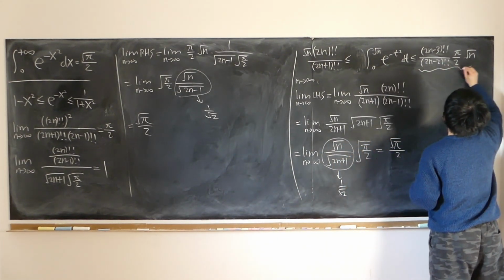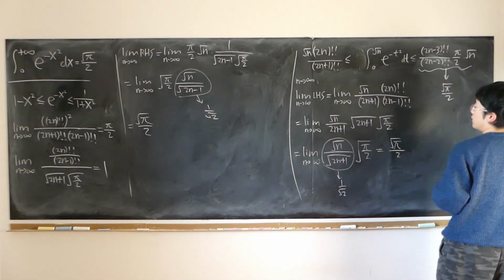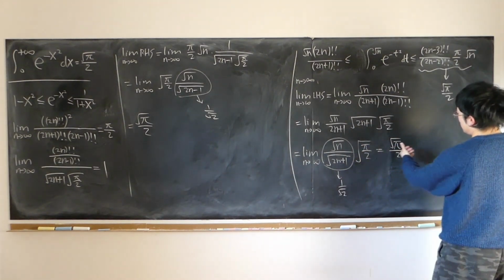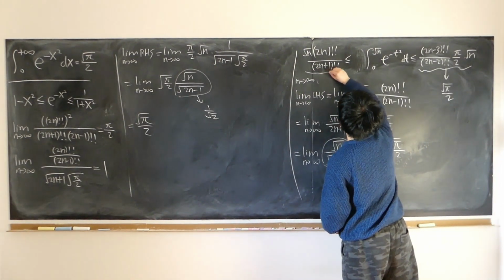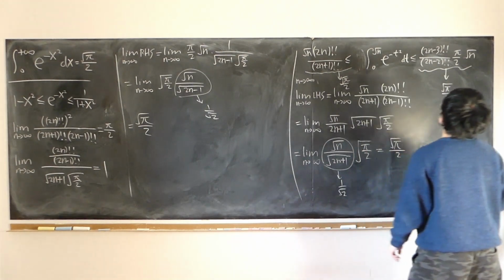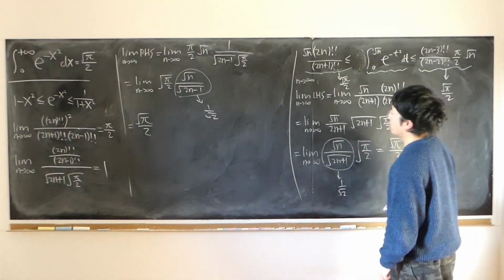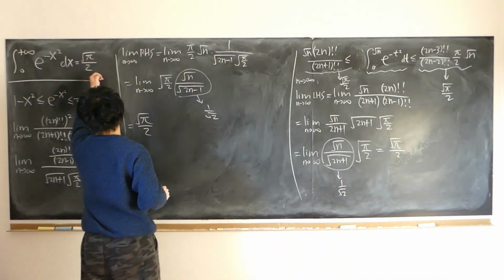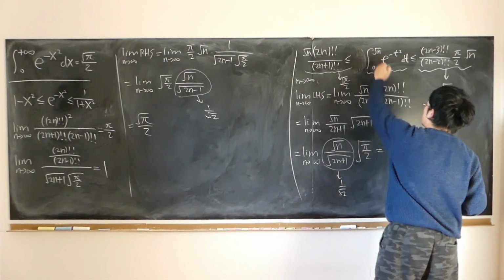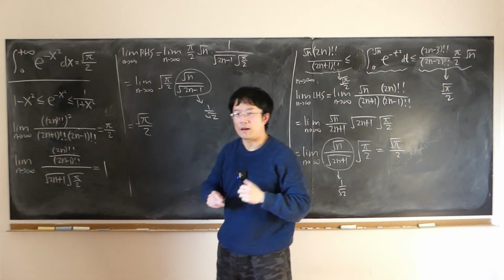Okay. Really approaching half of square root of pi, right? I've also shown that the left-hand side limit is the same thing, right? So the middle also has the same limit, half of square root of pi, because as n approaches infinity, square root of n also approaches positive infinity, and therefore we have half of square root of pi.